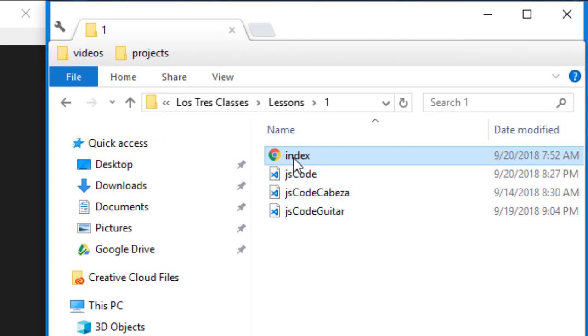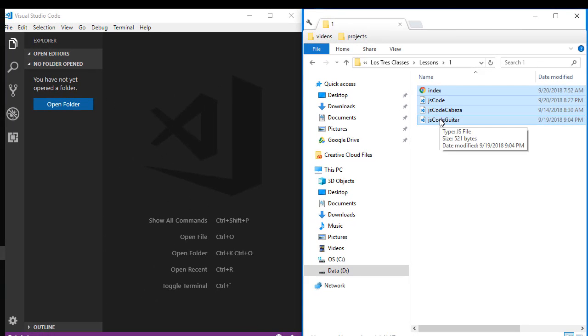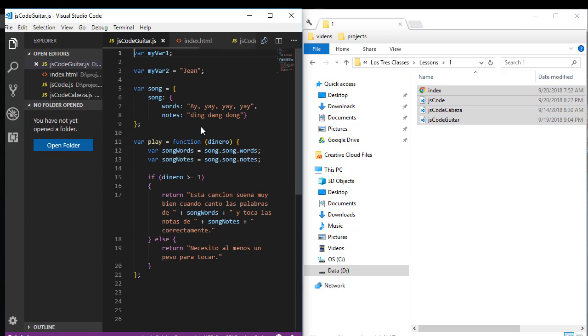You can click on the first file in the Windows Explorer window, and then while holding Shift, click on the last file. This causes all of the files in between your two clicks to be selected. And now you can drag them into the IDE window. But you don't want to do it this way.